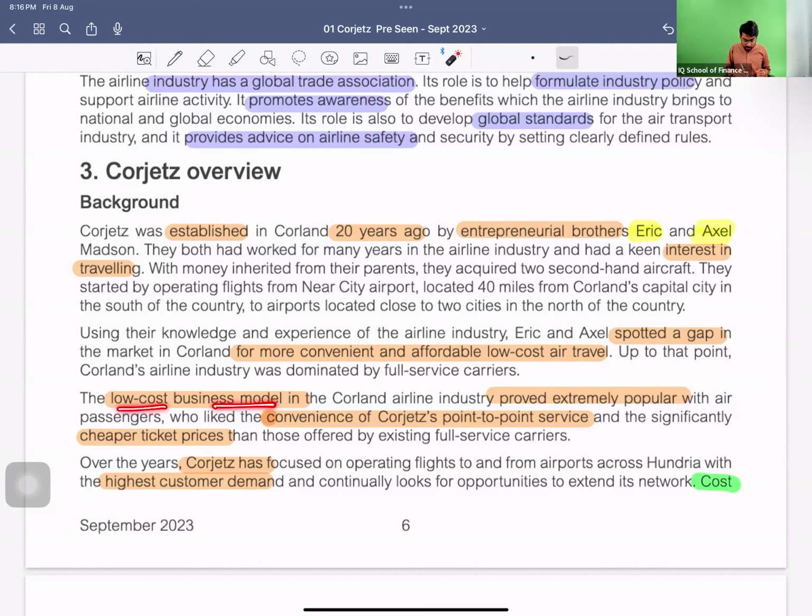The low cost business model proved extremely popular. And why? Because of the convenience, the point to point services, and significantly cheaper ticket prices than those offered by the existing full service carriers. Before these two brothers, there was only the option of full service carriers. They introduced this, and it got very popular because of two things: the convenience of point to point travel and the low cost.